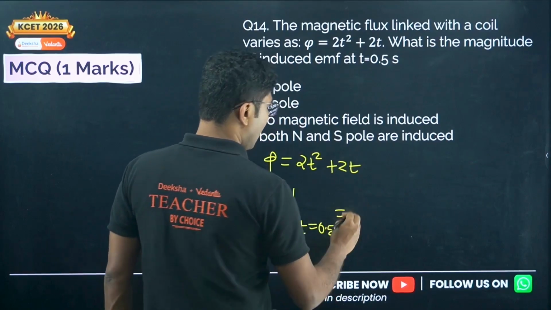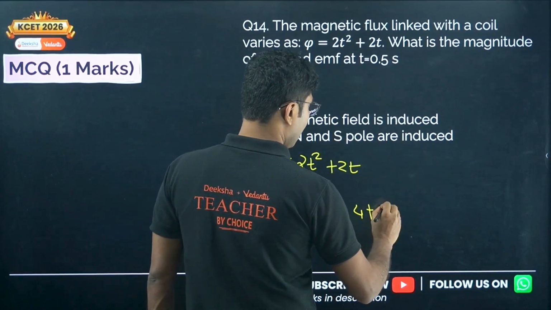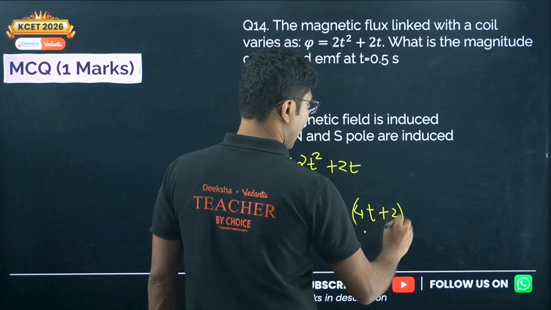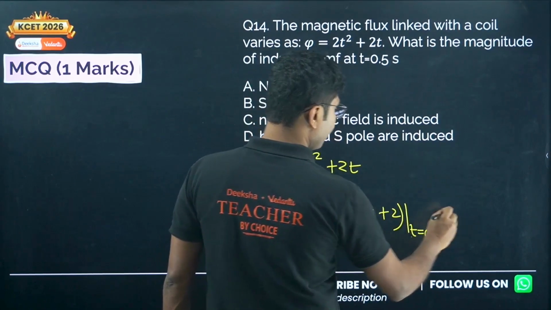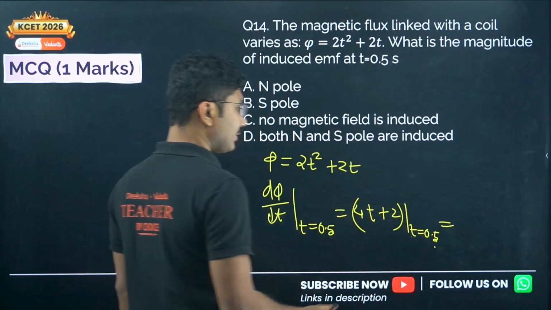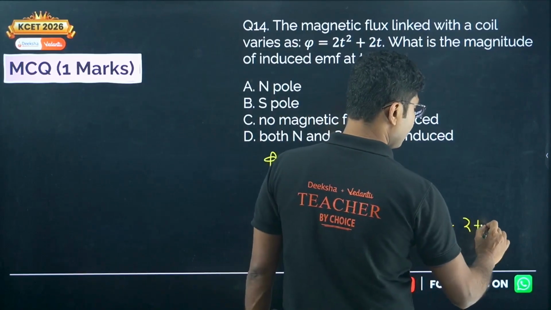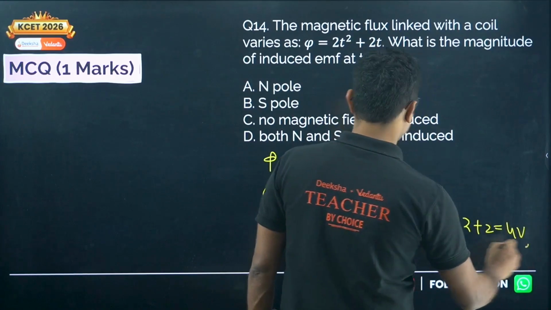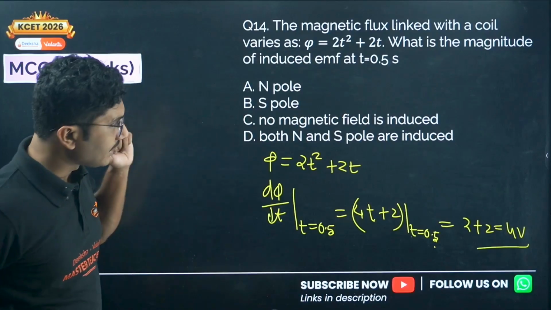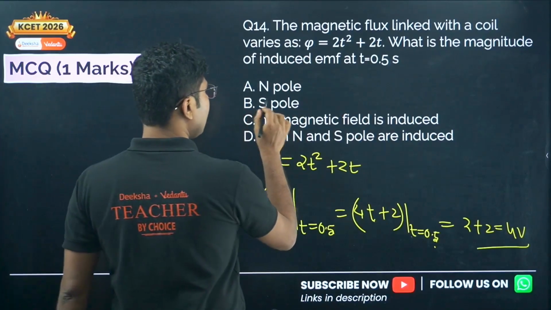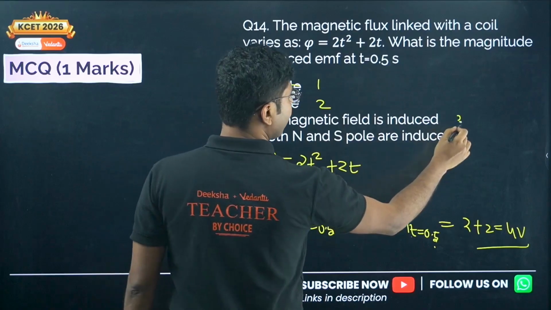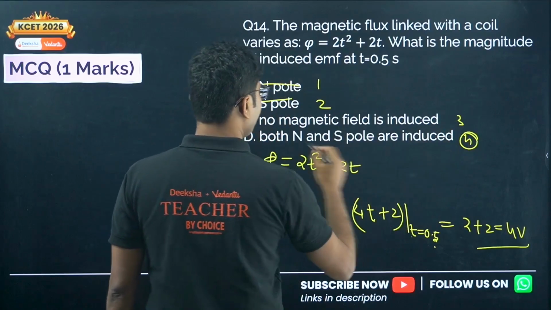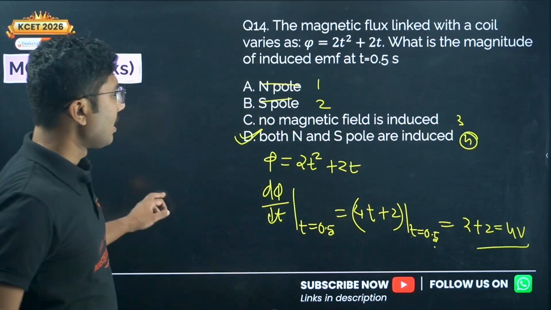That is 4t plus 2, and we put the value of t as 0.5. So 0.5 into 4 is 2. So 2 plus 2, that is 4 volt. I think the options are given wrongly here. So the correct answer will be 4 volt, option D.